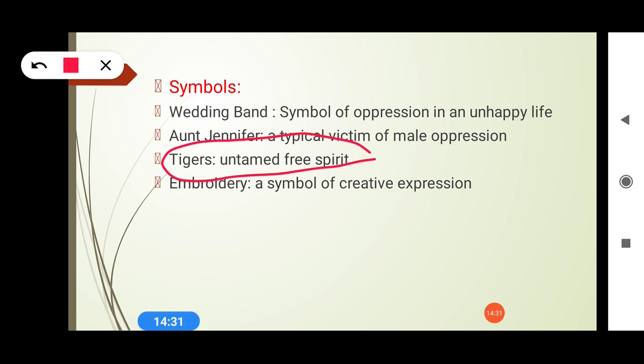Then Aunt Jennifer, a typical victim of male oppression. See, Aunt Jennifer's tigers: we have two symbols over here. The first one is Aunt Jennifer. She is the typical victim of male oppression, and the tigers represent the free spirits. Free spirits means they have freedom, liberty, individuality, everything. But on the other side, Aunt Jennifer has lost the freedom, she has lost the individuality.